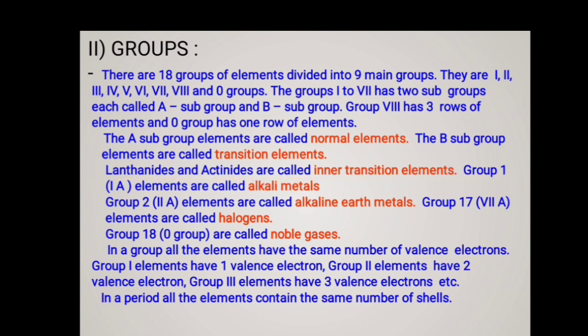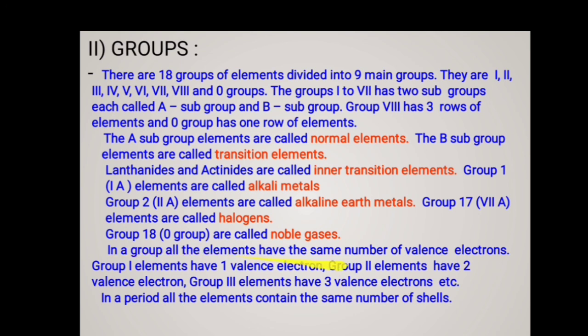Group 1 elements are called the alkali metals. Group 2 elements are called the alkaline earth metals. Group 7A elements are called halogens. The 18th group elements are called the noble gases or inert gases, the zero group elements.